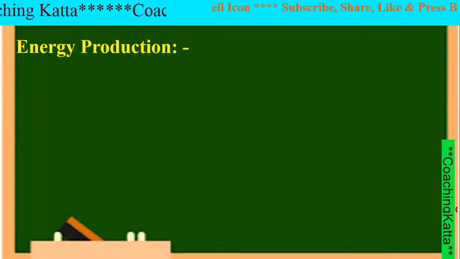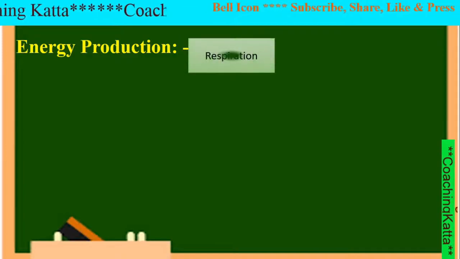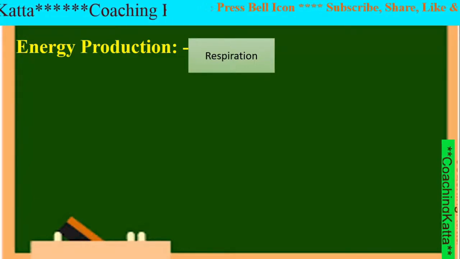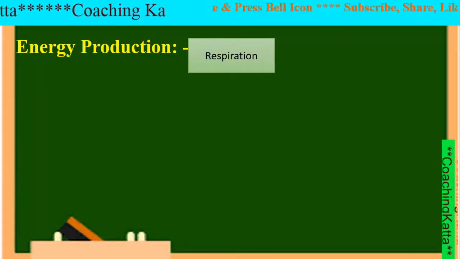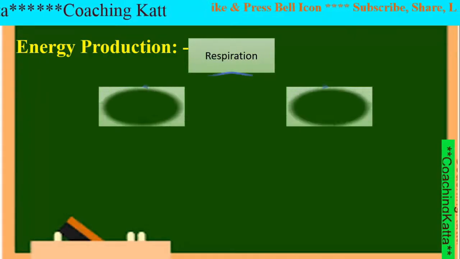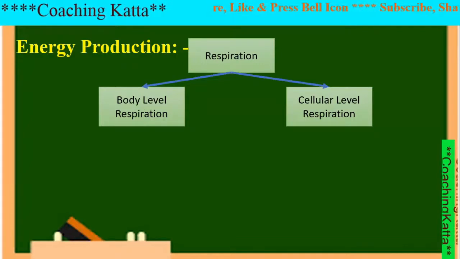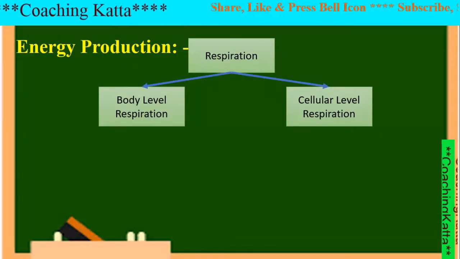As you know, respiration is a process involving production of energy, typically with exchange of oxygen and carbon dioxide. Respiration occurs at two levels. First level is body level respiration and the second level is cellular level respiration.